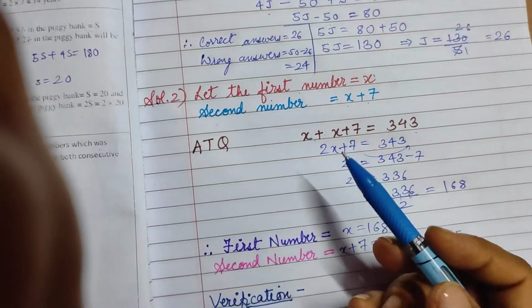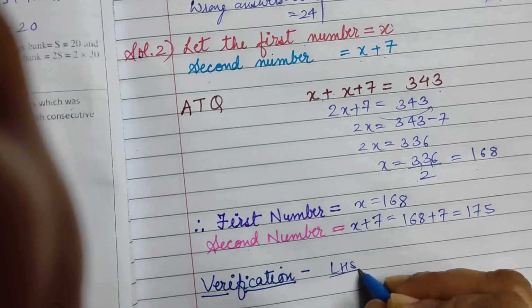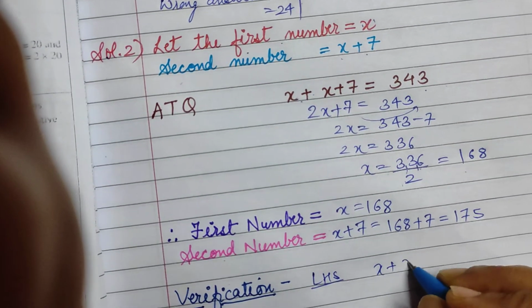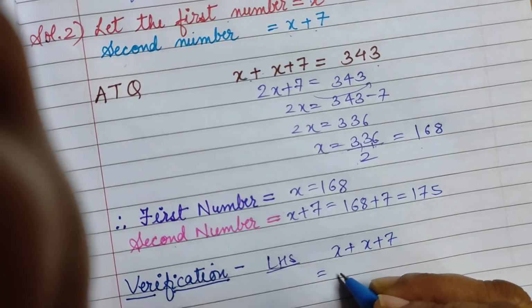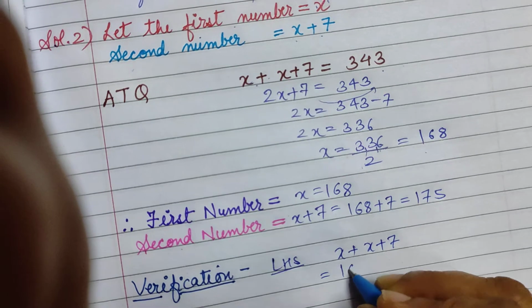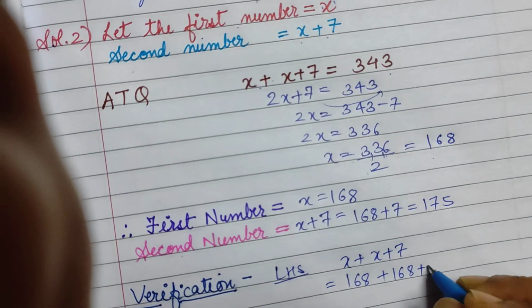So now we have to verify. Verification means we have to show LHS is equal to RHS. So we are starting from LHS. LHS was given to be x plus x plus 7. So x is 168, so 168 plus 168 plus 7.